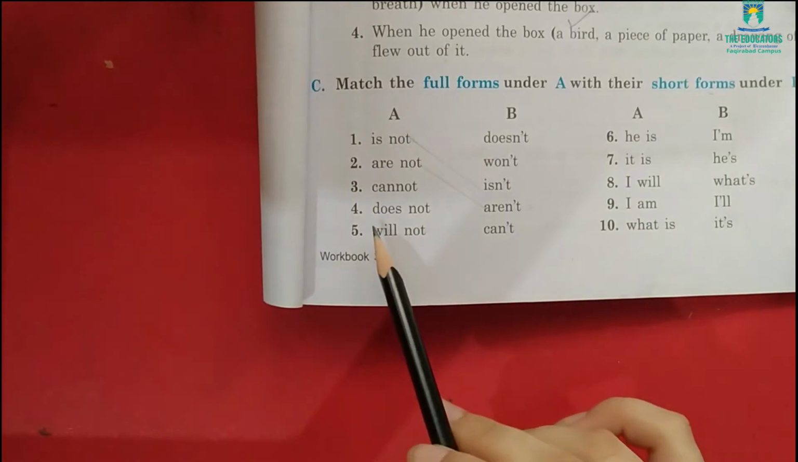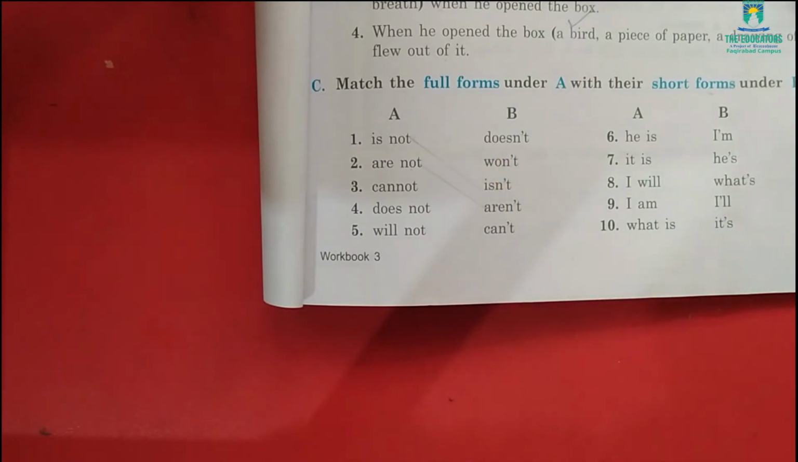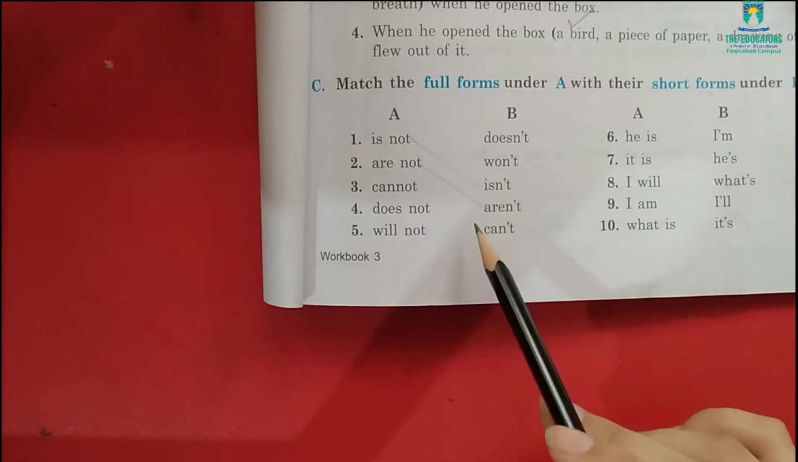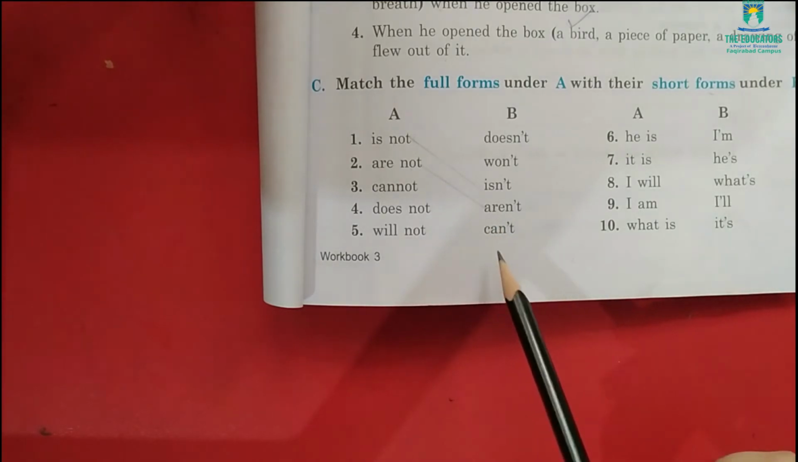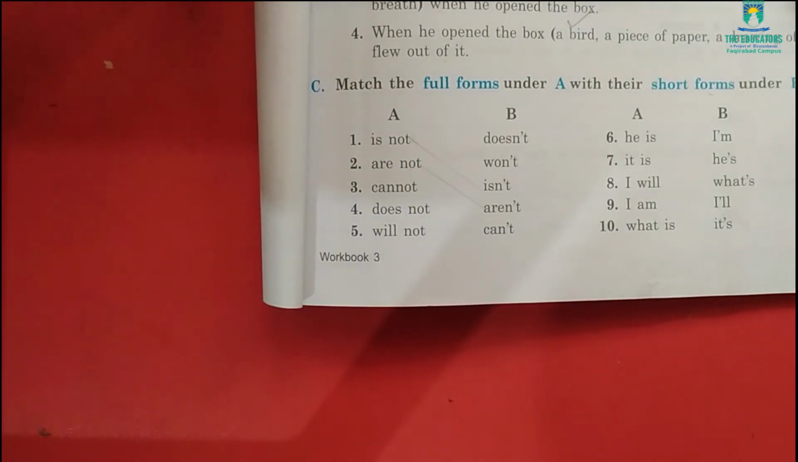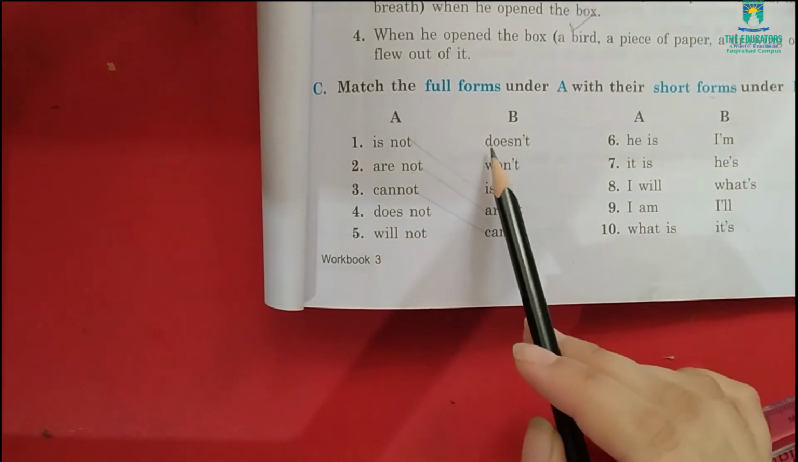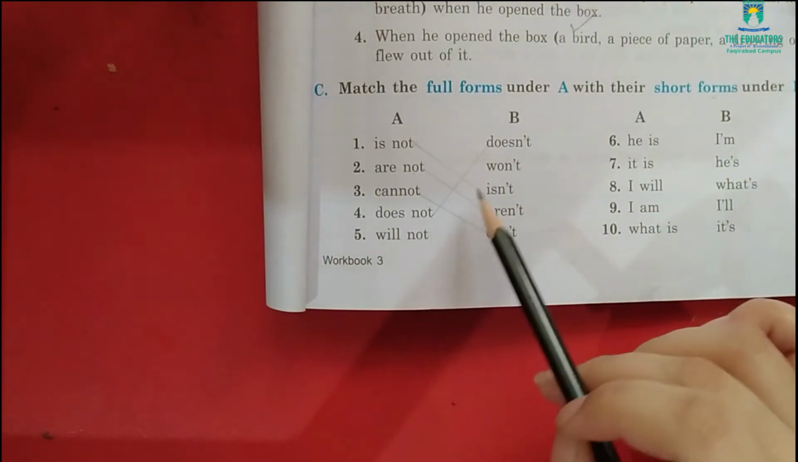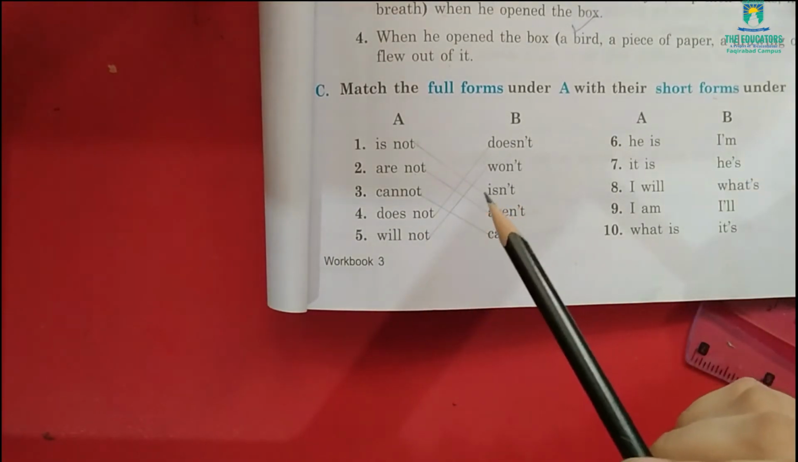Now look at the third one, "cannot". Can it be matched with "doesn't"? No, it can't. Can it be matched with "won't"? No, it can't. Now we can match it with "can't". Yes, we can. So match it with "can't". The fourth one will go with the option "doesn't", and the fifth one will go with the option "won't". I hope you have also matched in your book.